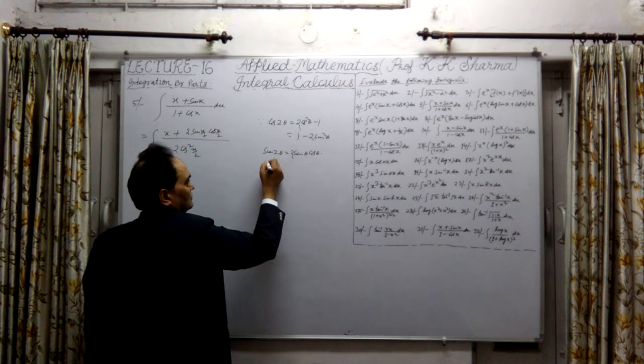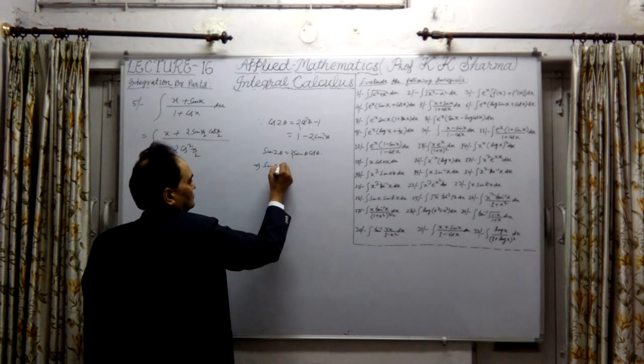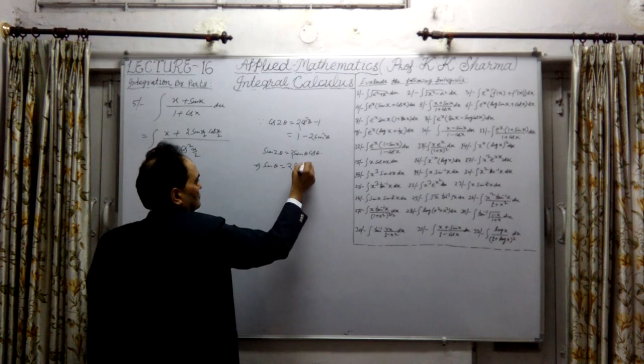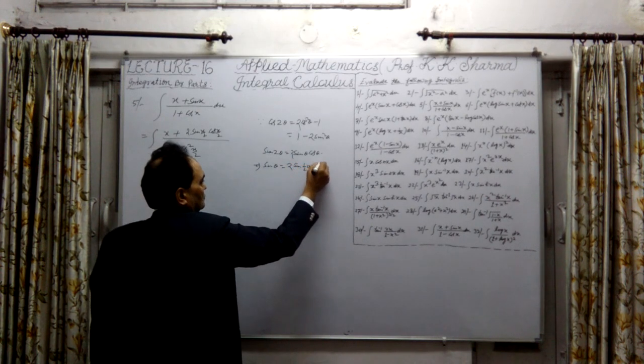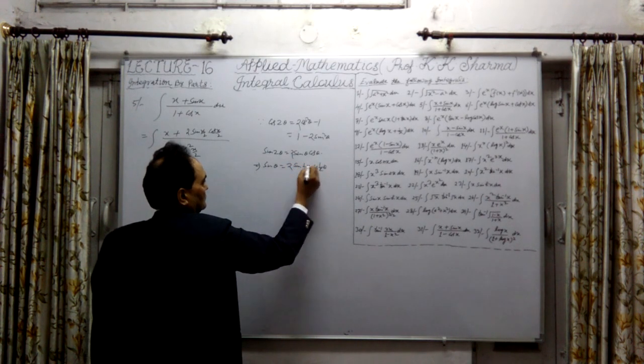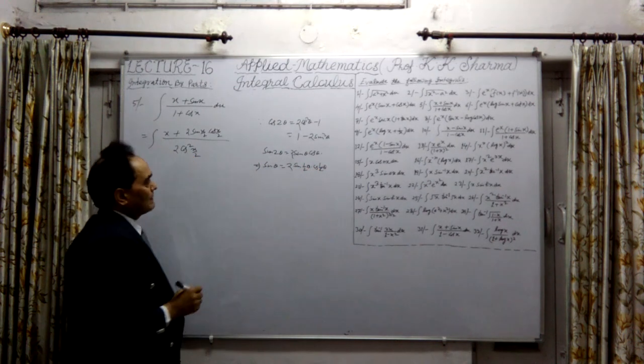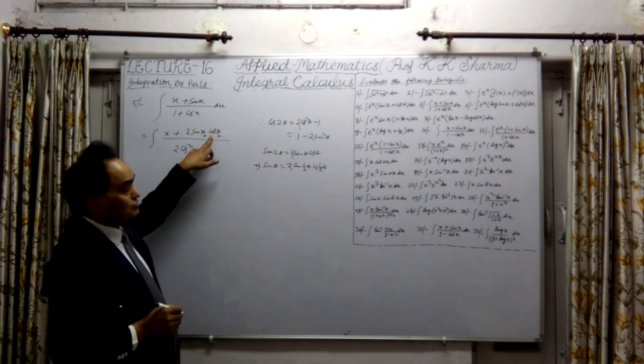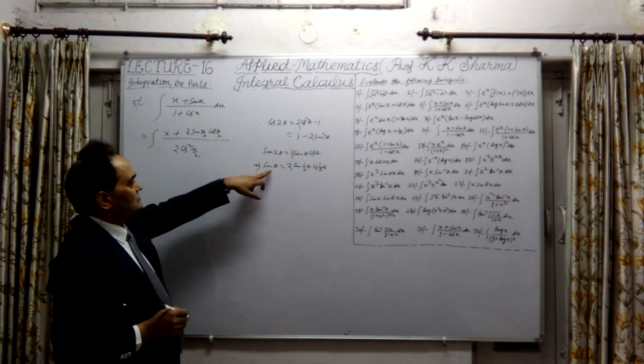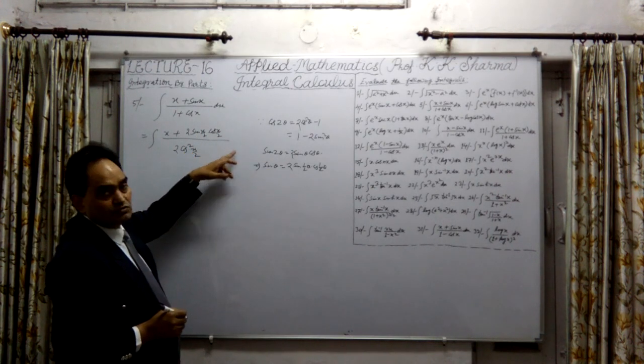If it is sin theta only, then sin theta is equal to 2 into sin theta by 2 into cos theta by 2. From this formula, we have substituted this sin x, meaning 2 sin x by 2 into cos x by 2.